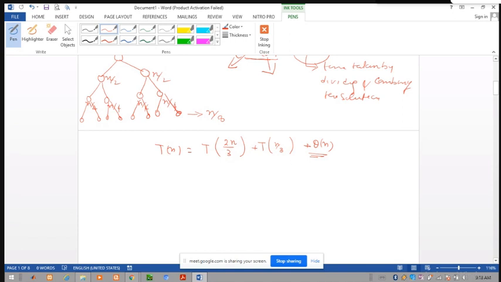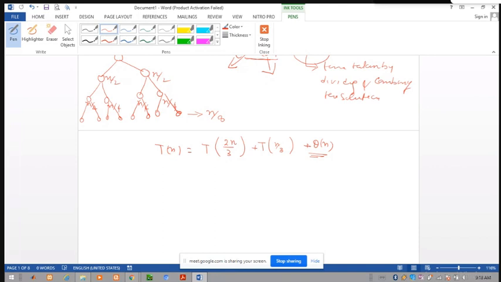So in this way, recurrences are used to describe the efficiency of divide and conquer algorithms. When we divide the problem into a number of sub-problems, solve each sub-problem independently and then combine the solution to achieve the solution of the whole problem.